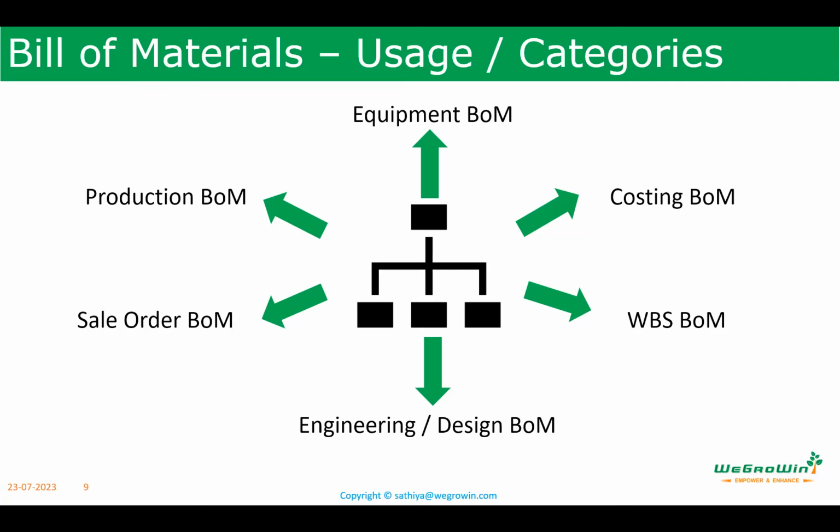Depending on the product what they supply, depending on the site, they need to define what kind of the structure will be required. So at that time, they include all these things as part of the sale order BOM. From there, it will go to MRP and other things, so requirement will be generated. But the inclusion will be as part of the sale order BOM. This is the approach or the usefulness for the sale order BOM. Is it clear?